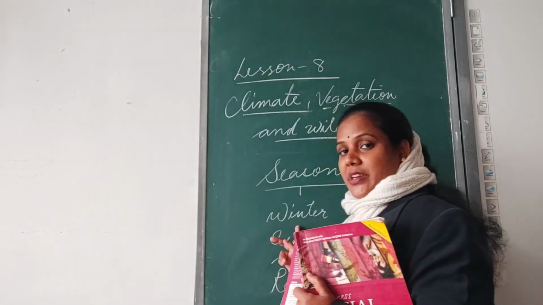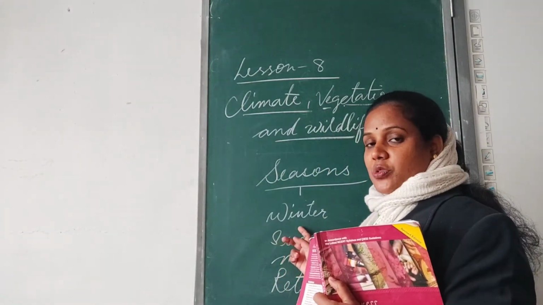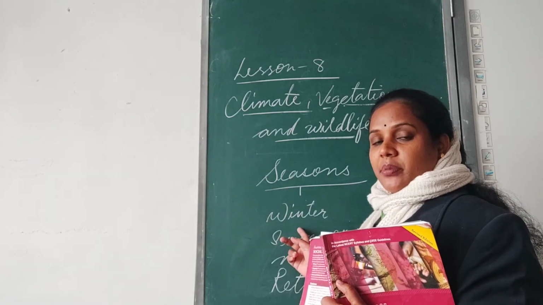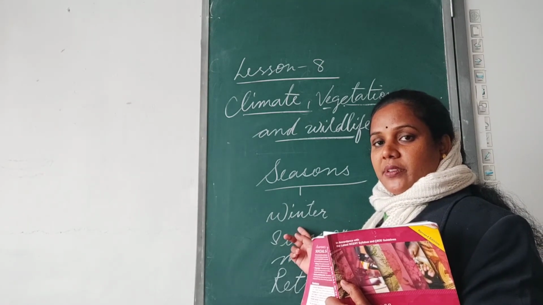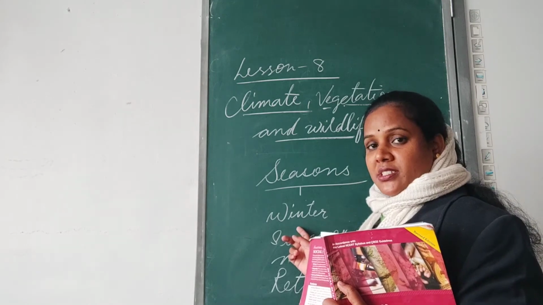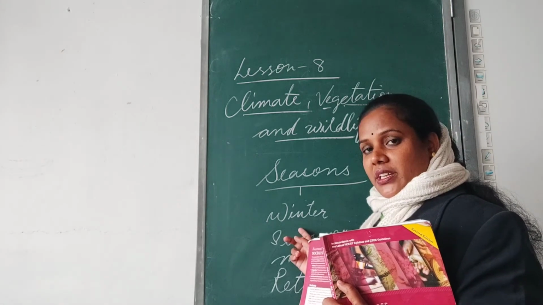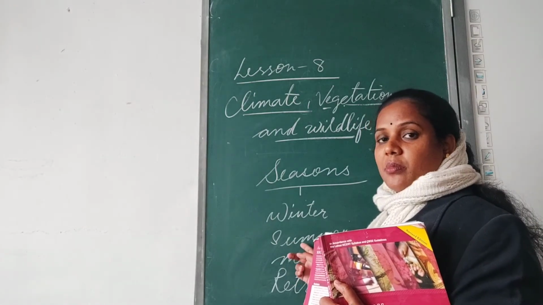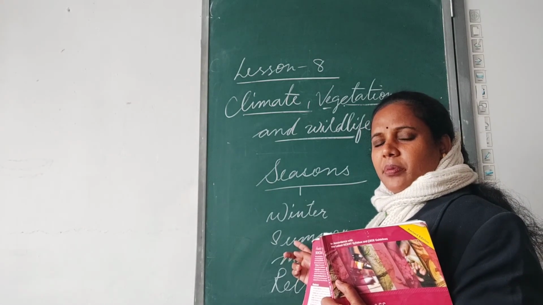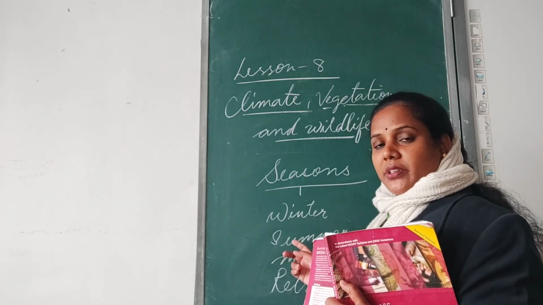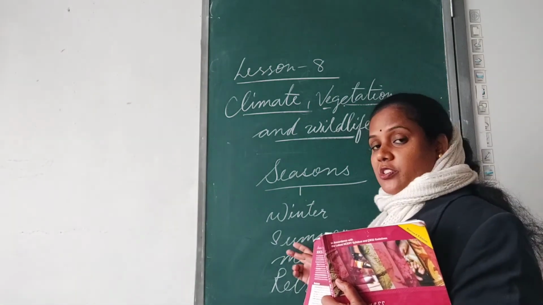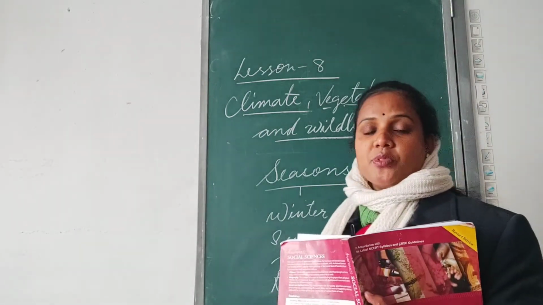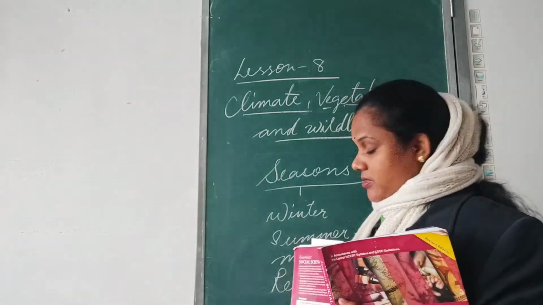Winter, which we are experiencing now, is very harsh cold weather, in December, January and February. The temperature comes to 4 degrees, 5 degrees, even 1 degree, and below 1 degree Celsius in mountainous areas. Then we have the summer season. The summer season is from March: April, May, June. We have very hot weather in May and June, and very hot winds blow, which are known as the Lu. The temperature goes up to 45 degrees Celsius.